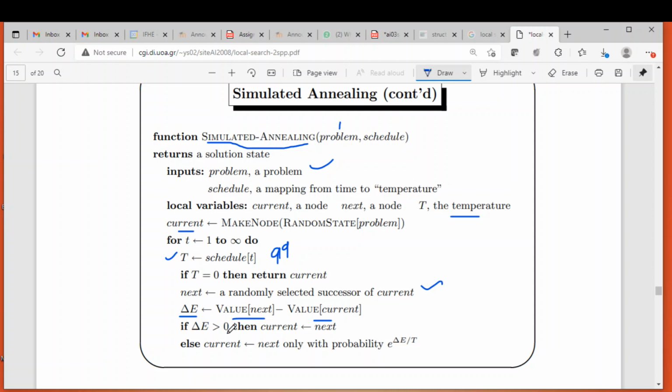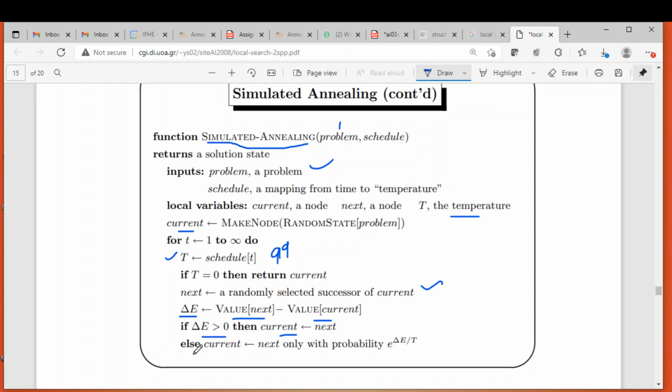If del E is greater than 0, then what does it mean? We are subtracting next minus current, and that is stored in del E. So if del E is greater than 0, then the new state is better than the current state. If the new state is better than the current state, then just accept it. That's what we are going to do. Then current is equal to the next state. If the next state is better than the current state, then that next state becomes the current state.